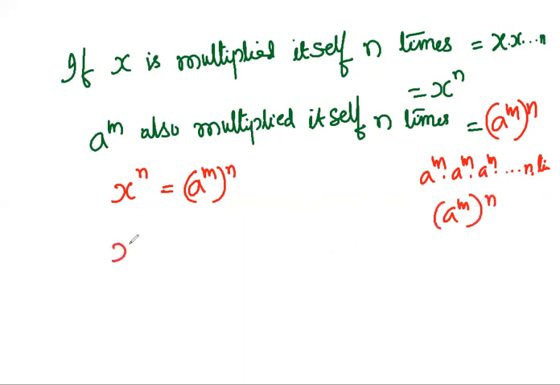So this is equal to a to the power of mn. The exponent of a to the power of m is n. Therefore, this is equal to a to the power of m whole to the power of n.